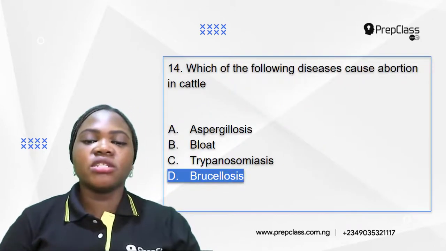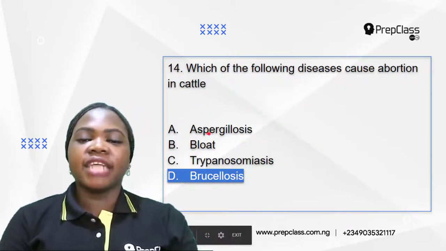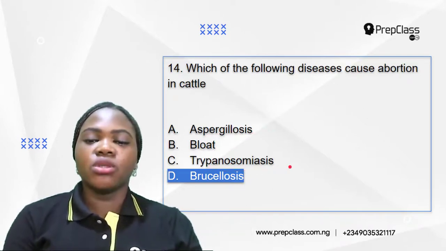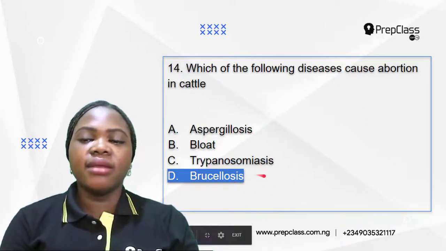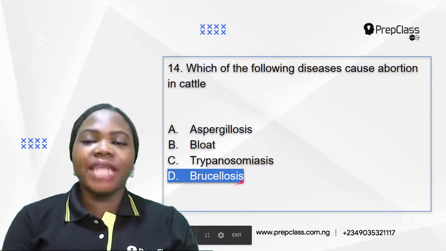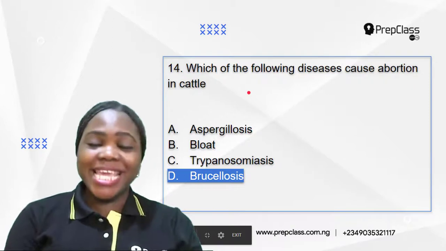So which of the options is correct? A. Aspergillosis, wrong. B. Bloat, wrong. C. Trypanosomiasis, wrong. D. Brucellosis. Right, this is the correct option because brucellosis causes abortion in cattle.